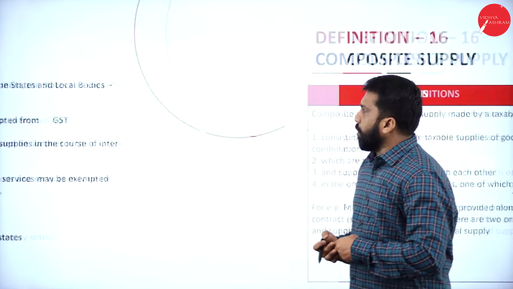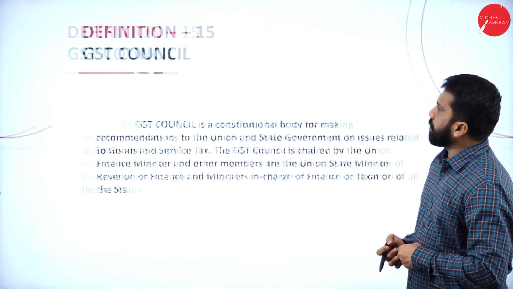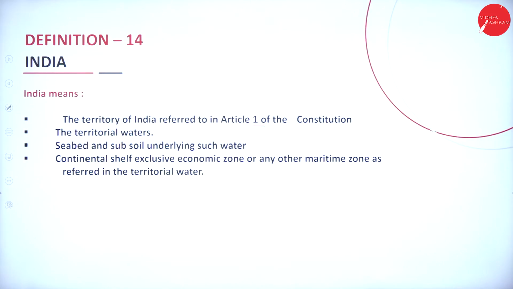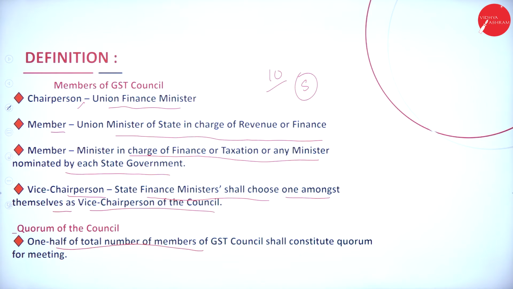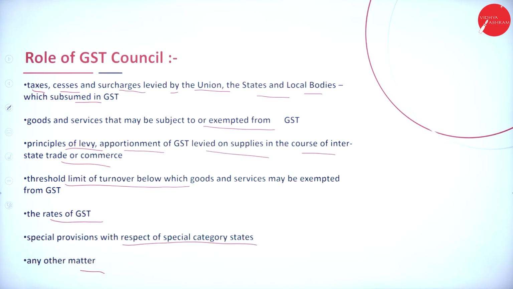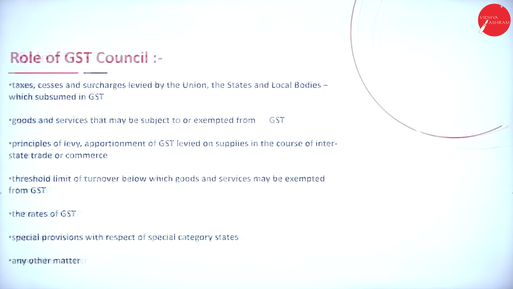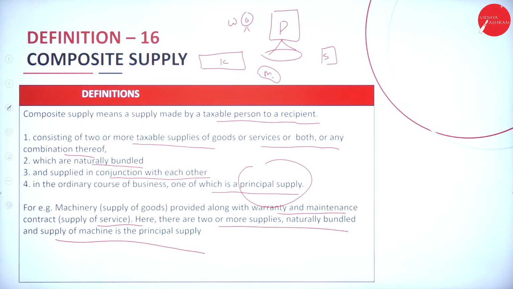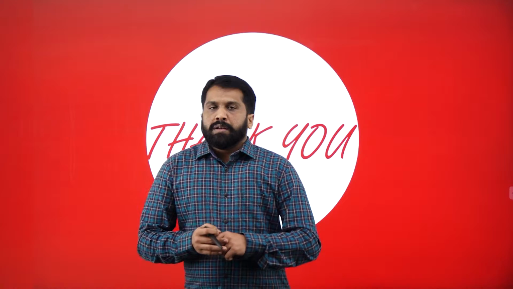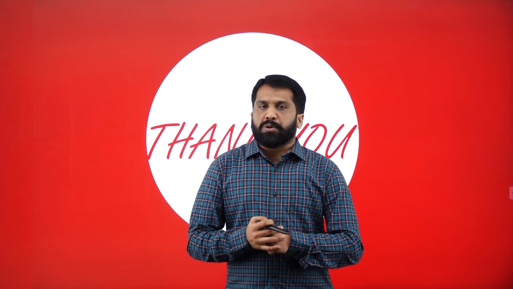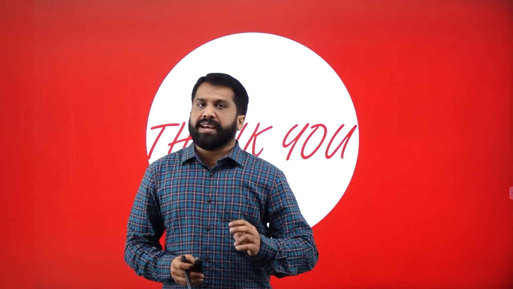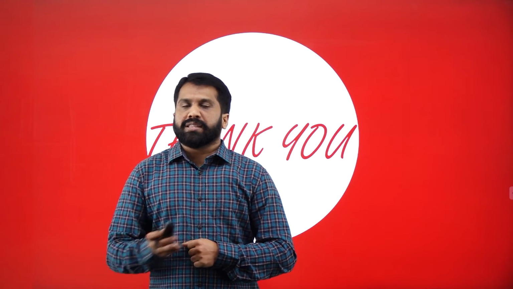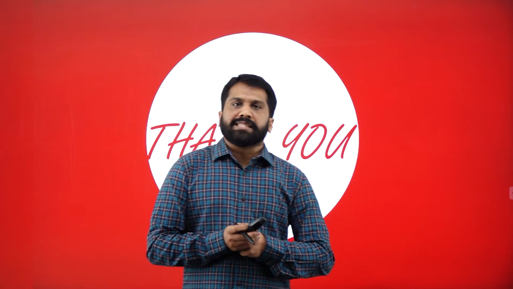Now, I'll go back to all these slides so that you can take screenshots. So these are goods. So there is the 14th one, India. 15th one, GST Council. Continuation of GST Council. And it is again continuation of GST Council. And this is all about composite supply. So this is all about today's session. Hope you understood the 4 concepts, like you understood goods, you understood composite supply, you understood India. So these are the things we were supposed to discuss today.